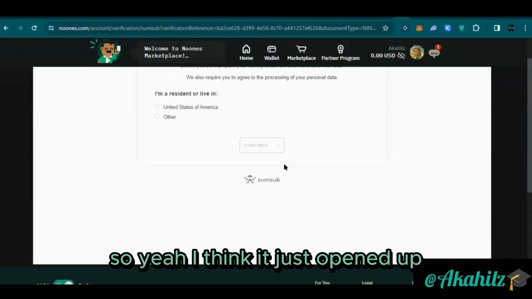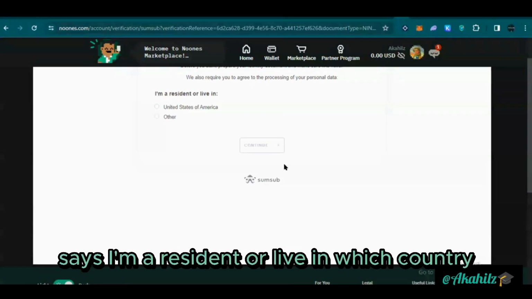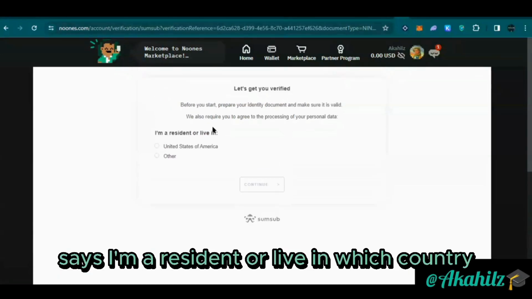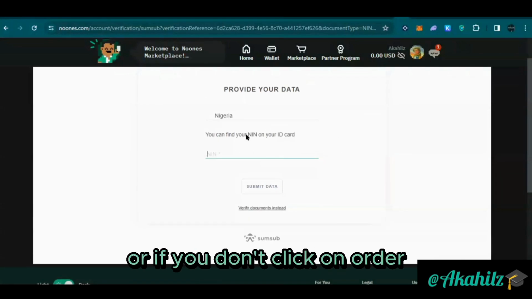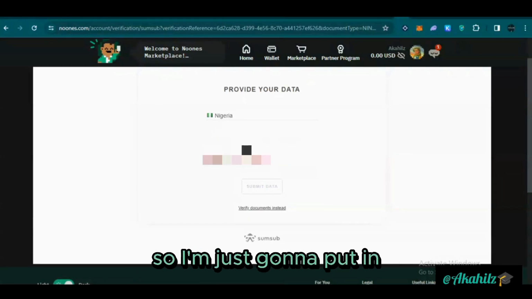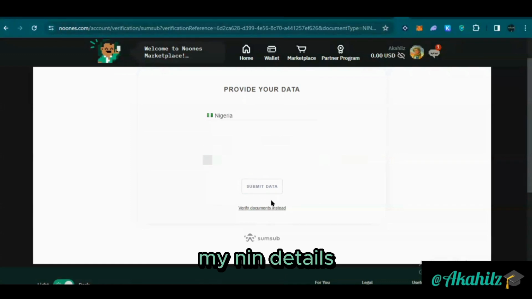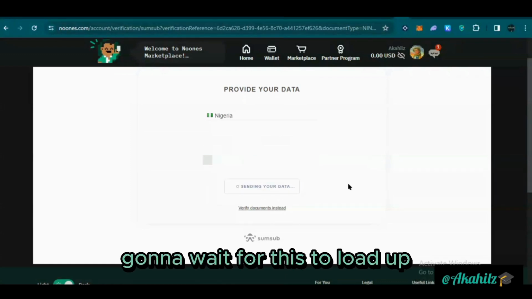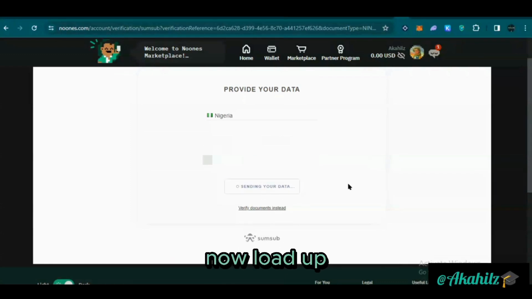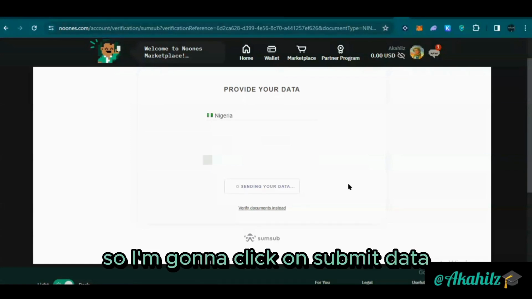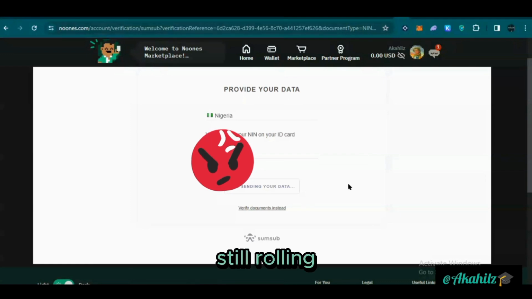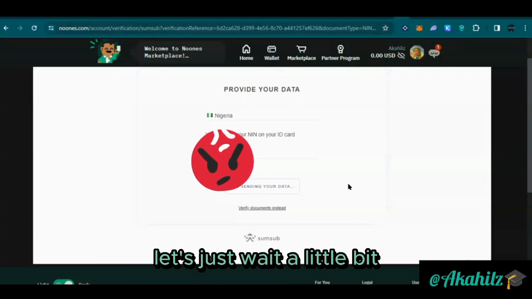So here, I think it's just opened up. It says, I'm a resident or live in which country. If you live in the United States, you want to click here, but if you don't, you click on other. So I'm just going to put in my NIN details. I'm going to wait for this to load up. Now I'm going to click on submit data. Still rolling. Let's just wait a little bit.